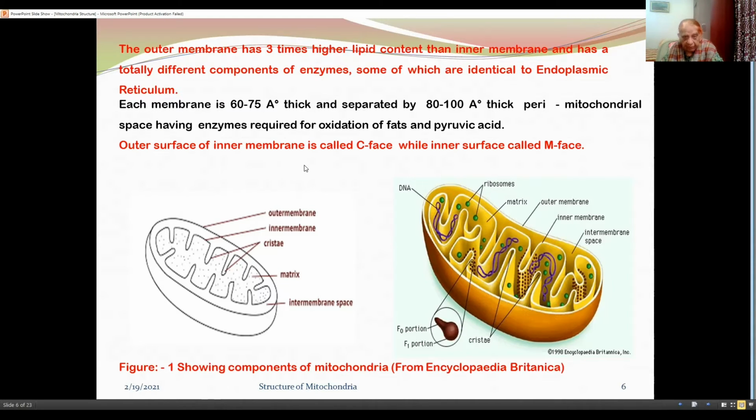The outer surface of the inner membrane is called the C phase or cytoplasmic phase, while the inner surface is called the M phase or matrix phase. Now the diagram shows the outer membrane and the inner membrane, which is folded inwards into peg-like projections known as cristae. The outer membrane is smooth. The two membranes are separated by the intermembrane space and the inner membrane encloses the matrix. In the matrix, ribosomes, DNA and other substances are present.